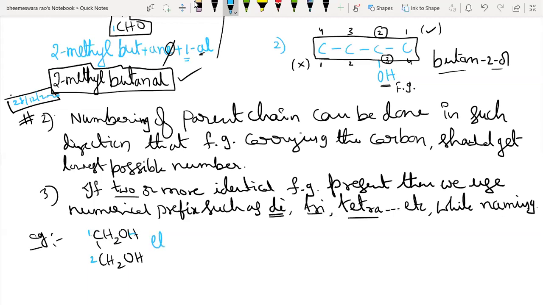So the 2 carbon root word is eth. The single bond primary suffix is ane. And here, no, it is not acid. Srinath, it is alcohol, not acid. Acid is COOH, right? So ethane: eth plus ane plus 1,2 diol.